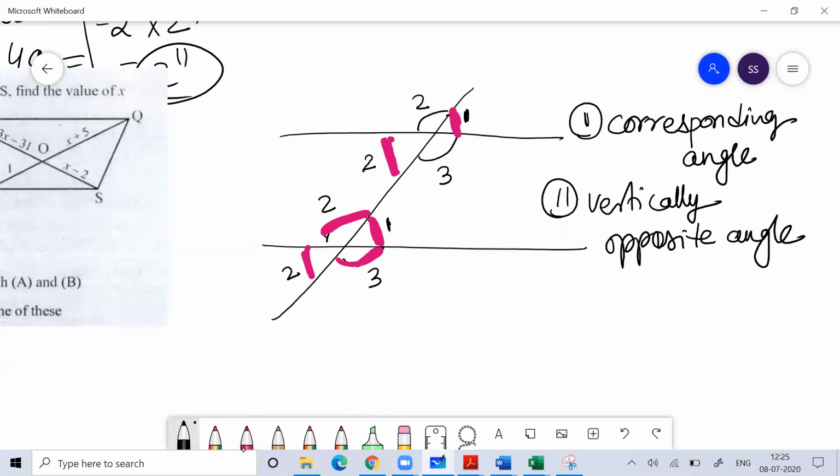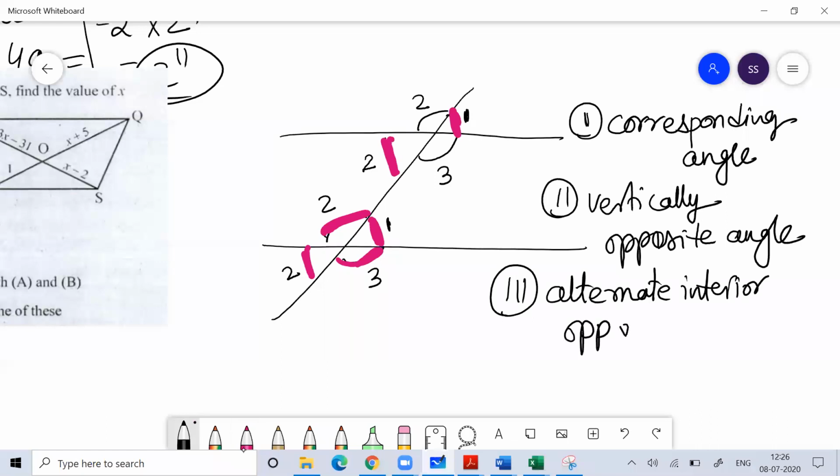Okay, and the third concept is alternate interior opposite angles. Alternate interior opposite angles means if you draw a parallel line, then this angle and this angle will be equal.